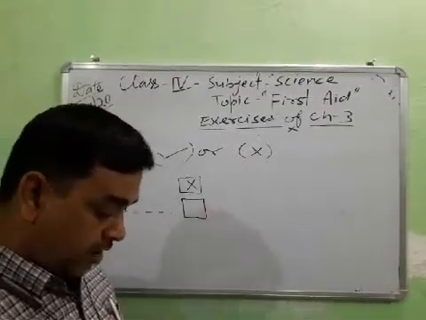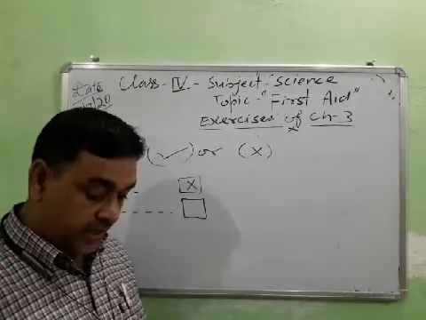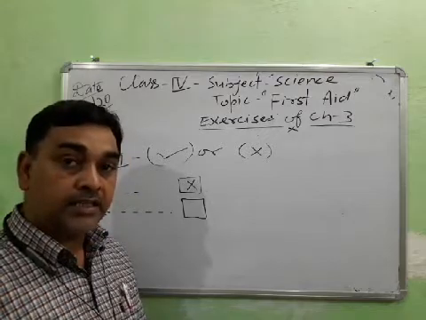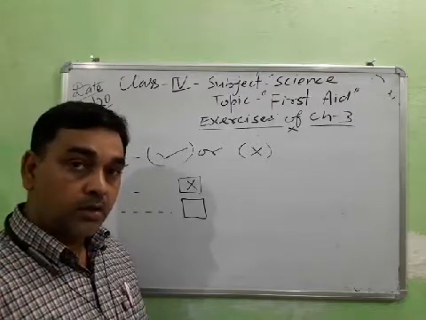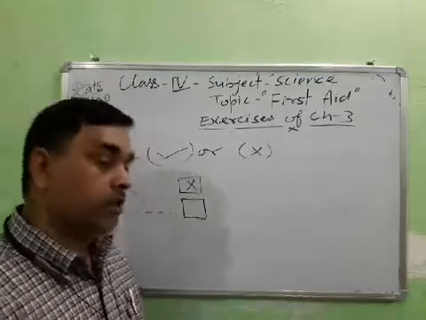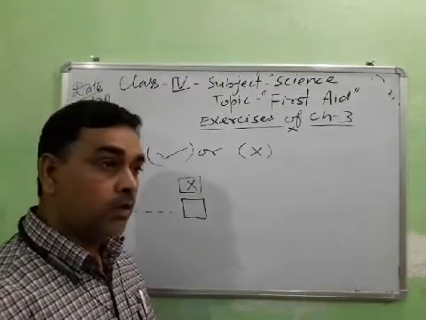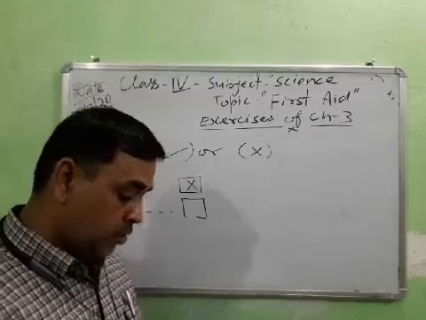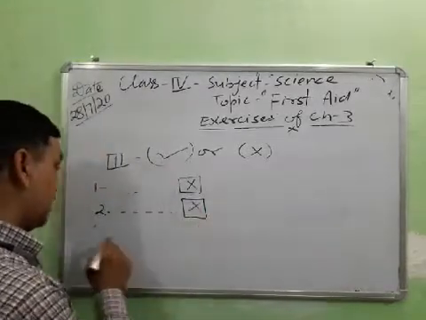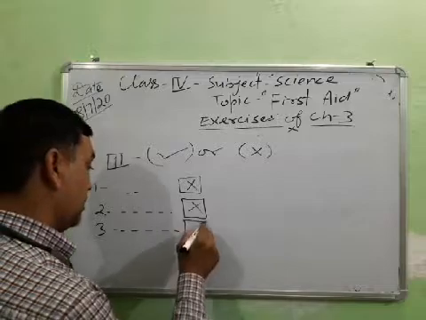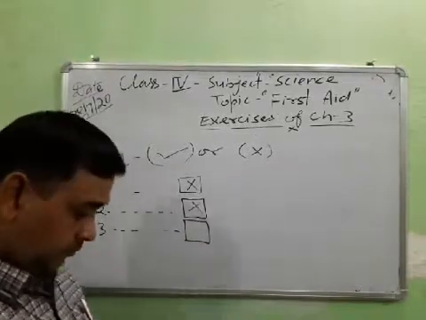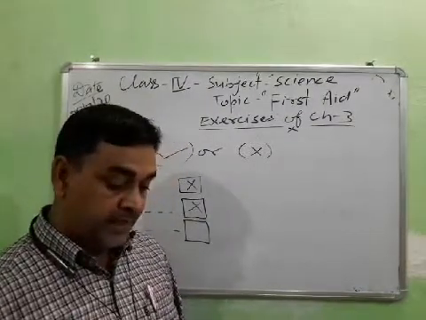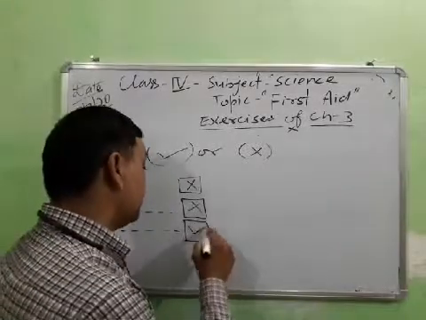Second, do not wear cotton clothes in the kitchen because they catch fire easily. This is also wrong because cotton clothes do not catch fire easily. We should wear cotton clothes when we are cooking food in the kitchen. So this statement is also wrong. Third, stale, spoiled or exposed food items can cause food poisoning. True. The statement is true.